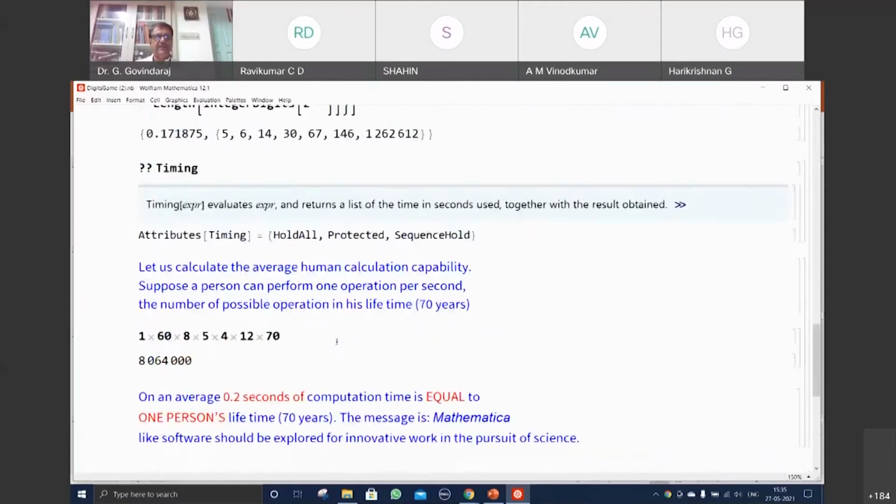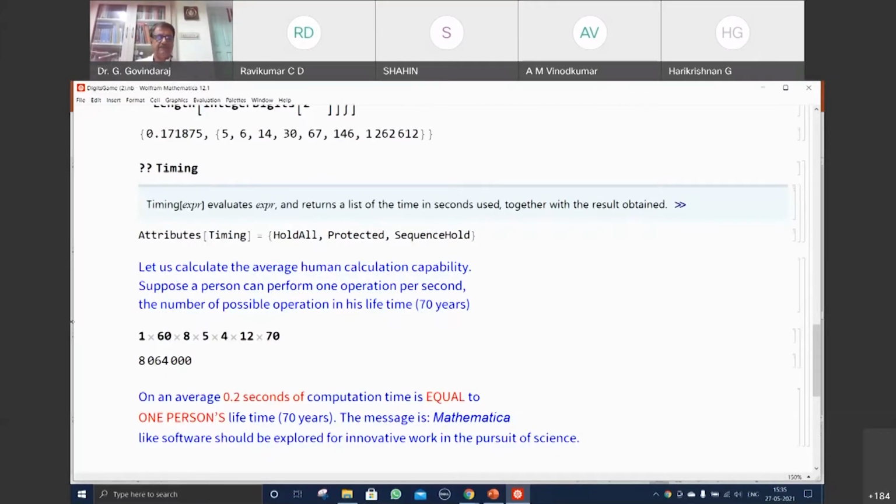And interestingly, if you compare with our human capabilities, let us calculate the average human calculation capability. Suppose a person can perform 1 operation per second. The number of possible operations in his lifetime, 17 years, okay, this is the number of operations. And an average 0.2 seconds of computation time is equal to 1 person's lifetime. The message is that software like Mathematica should be explored for innovative work in our pursuit of science.